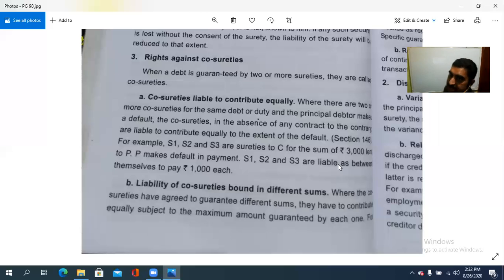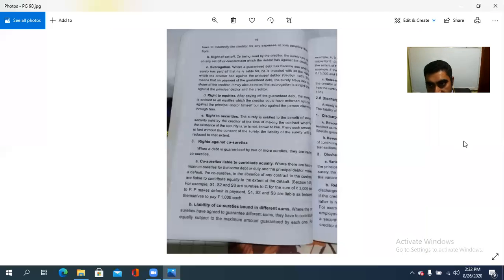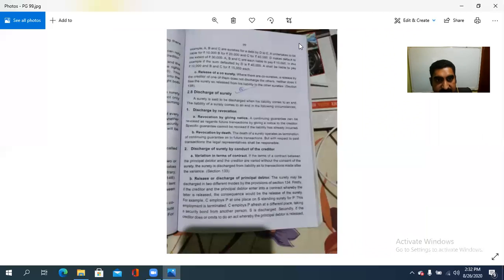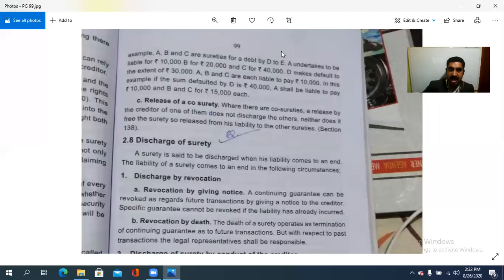Where the co-sureties have agreed to guarantee different sums, they have to contribute equally subject to the maximum amount guaranteed by each one. For example, A, B and C are sureties for a debt by D to E. So A is there, B is there, C is there for a debt. Some debt that D owes to E, for which A, B, C are the co-sureties.